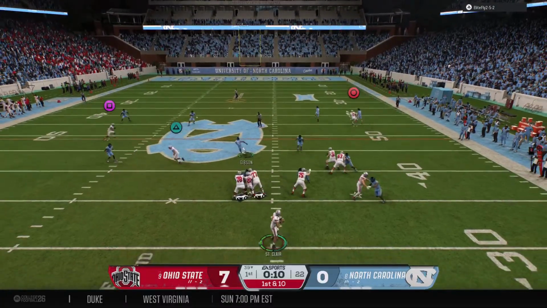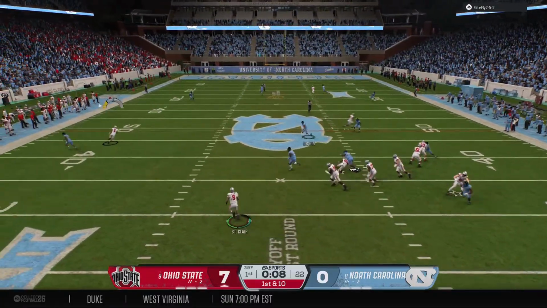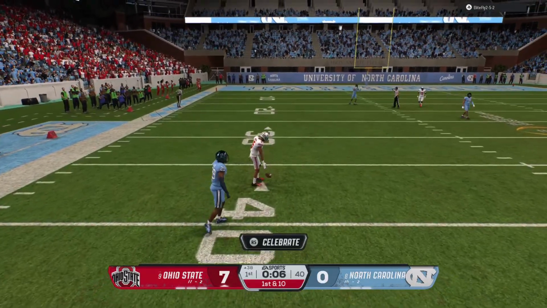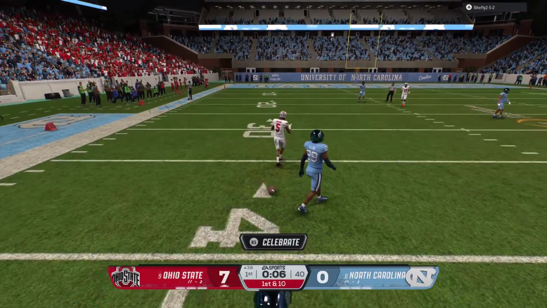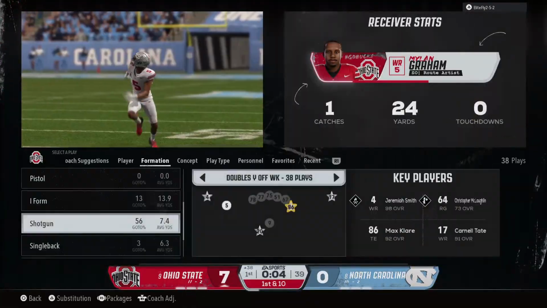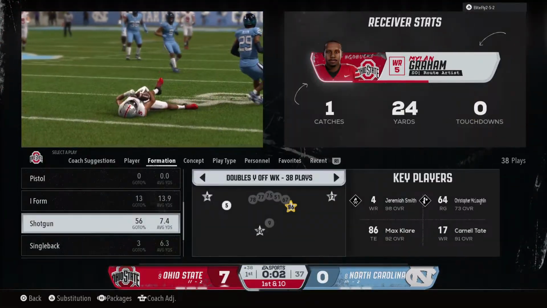On first down, it's play action. Looking to scramble. On the run, he'll let it go. Diving grab. What a play by that receiver. Gain of 23 on the play. First down for the offense.